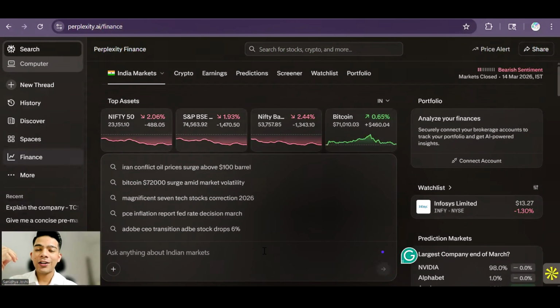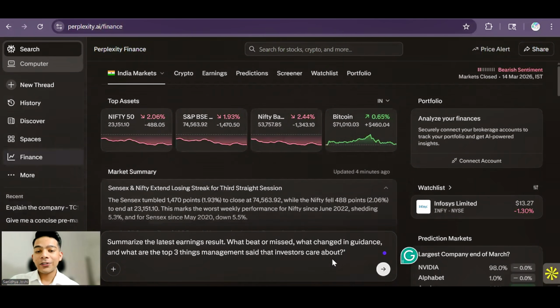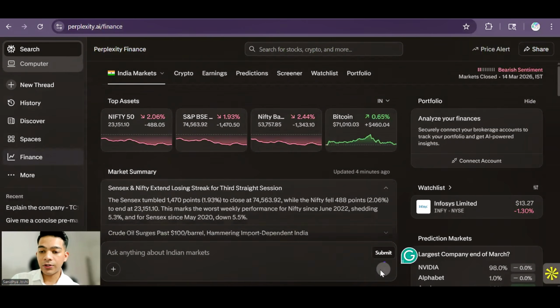Imagine you are an equity research analyst or in general a finance student, and the earning season is coming. How are you going to leverage this to understand whether the company beat the expectation in the past or did not, and what will be the expectation in the future? So over here, you just need to type: summarize the latest earning results, what beat or missed, what changes in guidance, and what are the top 3 things management said that investors care about. We'll continue with the company that we have chosen, TCS, and just search over here.